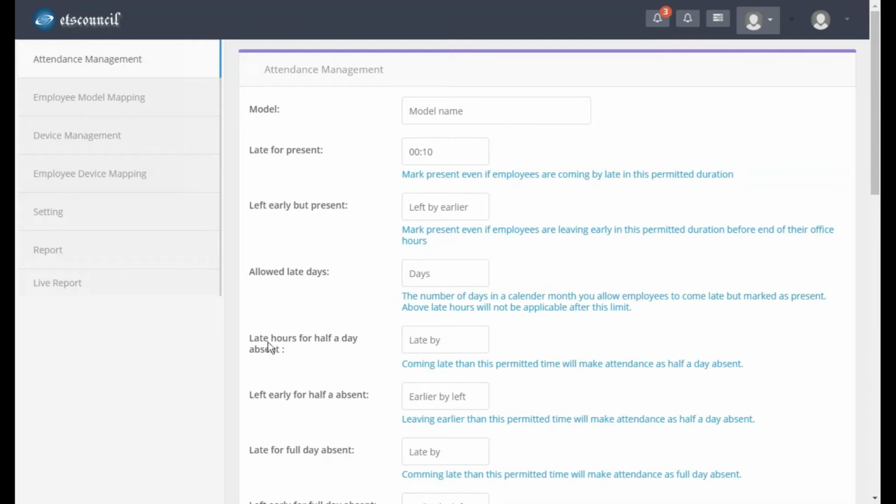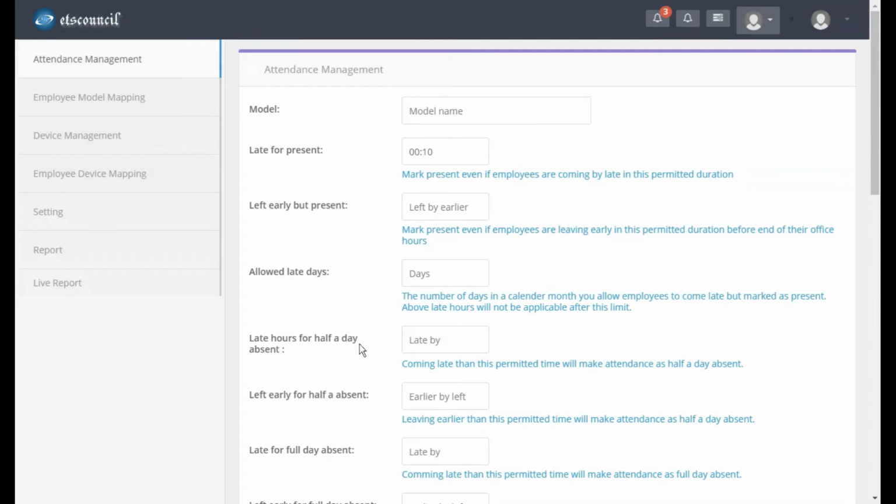After the allowed number of late days, if the person is still coming late, up to how many hours do you want to allow, which will make him a half day absent?